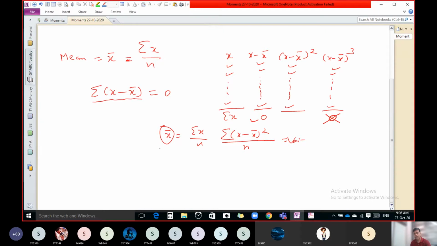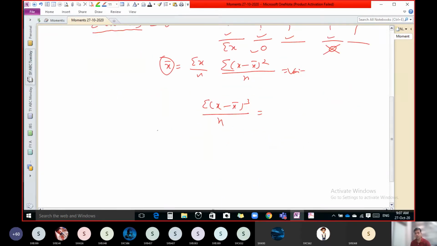So if we add this x minus x bar the whole cube, and if we divide it by n, then we get something. What is the name of that? And if we take power 4 and if we add, then obviously it should not be 0. It should be some positive number. So x minus x bar raised to 4 upon n, then what is it?